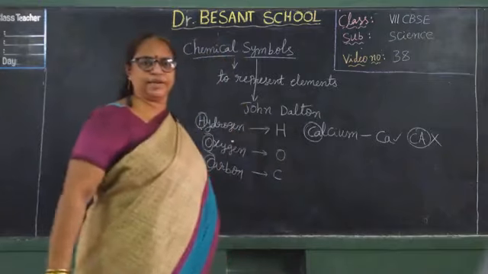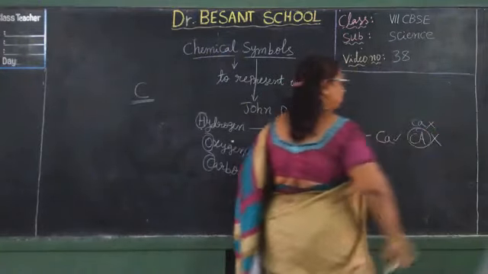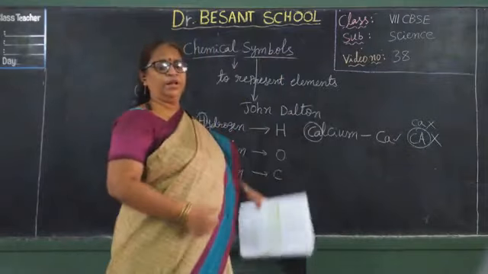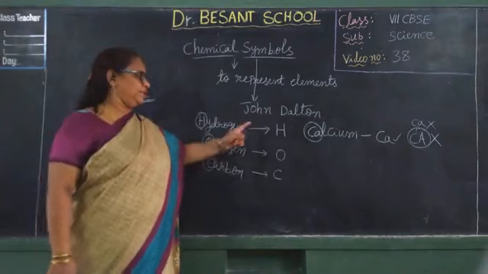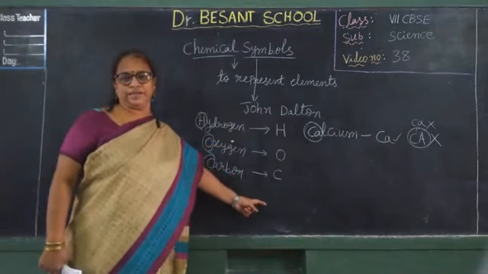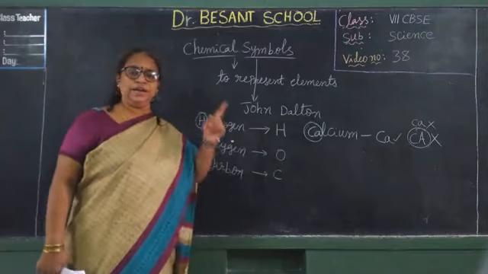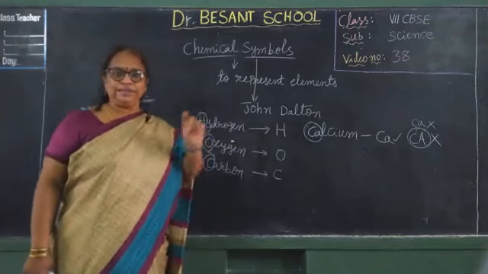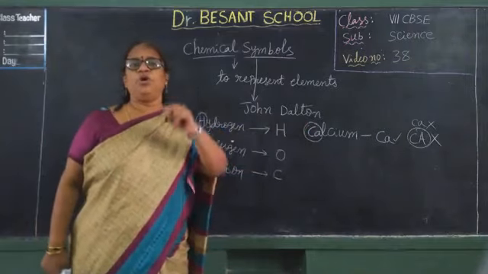Capital C, small a is correct. Small c, small a is also wrong. When the symbol is a single letter, that letter should be capital. When the symbol has more than one letter, the first letter should be capital and the second letter should be small.